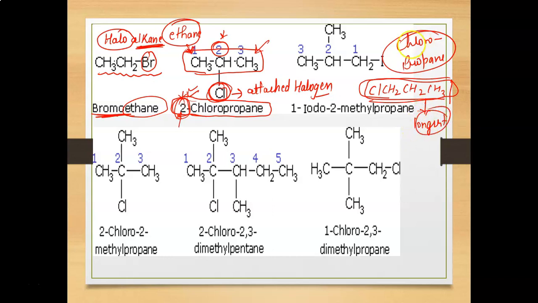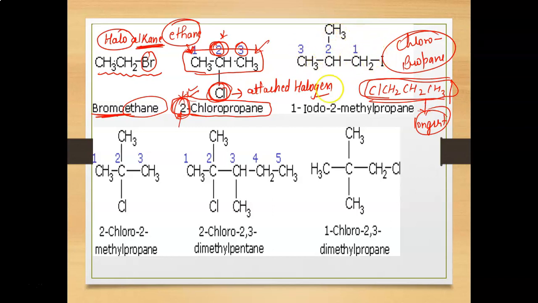So we have to use the numerical portion only when there is some branching and when the halogen is attached at some middle position, maybe the second or third position, or somewhere in between. But at the terminal position we do not need to use the numerical words.